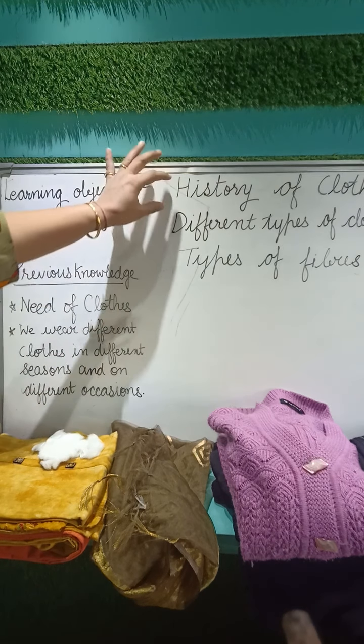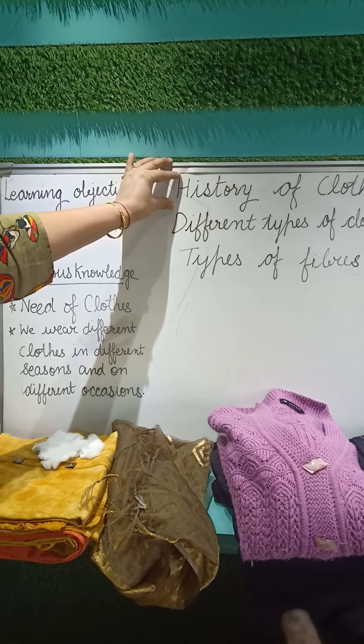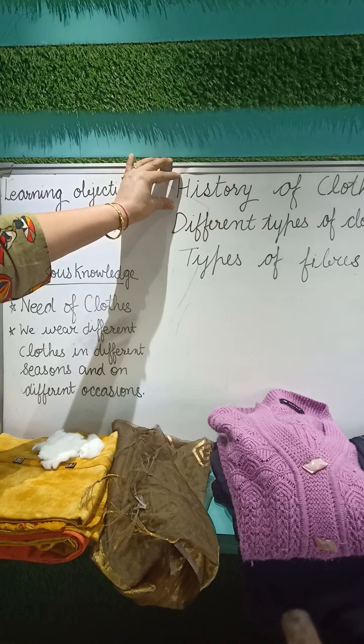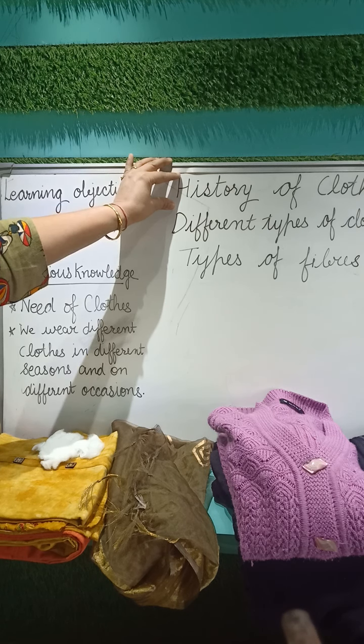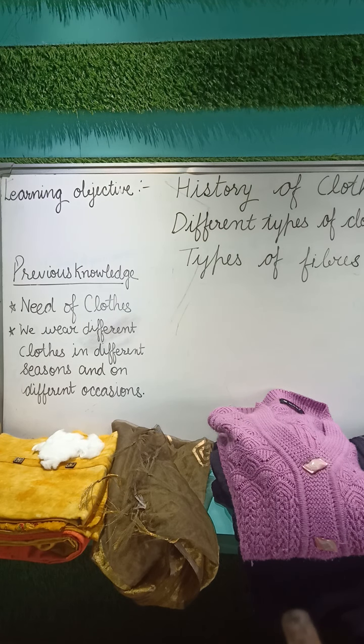So today we will discuss the history of clothing, how fibers were invented and how fabric clothes were invented. Yes, my dear students, initially human beings used to cover their body with bark or big leaves of trees. Do you know what we mean by bark? Bark is the outer covering of the stem, and it was used by early humans to cover their body. Or they took big leaves of trees and covered their body with them.